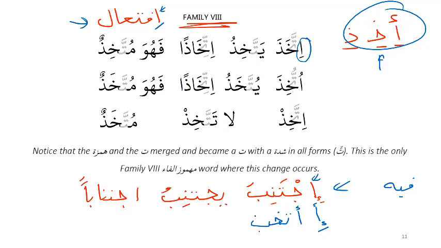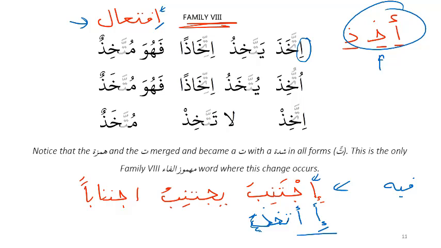I would put a ba. No, I put a za. I think the za comes there. Yeah, so here there'd be a za. Takhaza. Okay, now this would be very awkward to pronounce, right? If I literally do this, there's a hamza with a kasra, then an alif, then a kha.